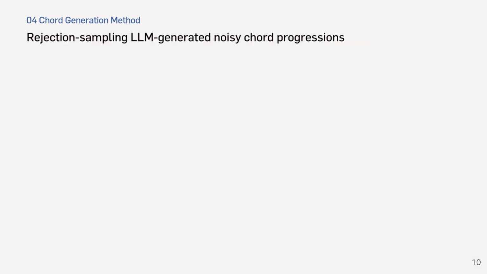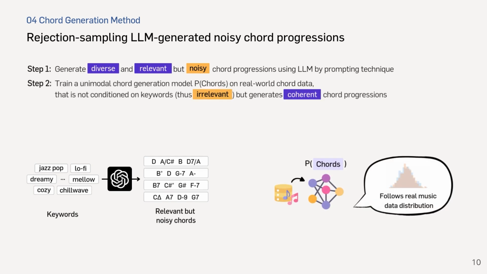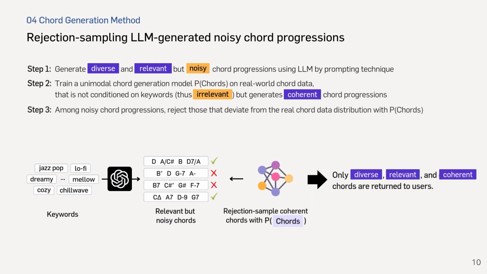We combined these resources through rejection sampling. Initially, the LLM generates diverse and relevant but noisy keyword-conditioned progressions. Then, we train a unimodal chord generation model purely on real-world chord progression data. This model is not conditioned on keywords, therefore irrelevant, but generates coherent chord progressions. Finally, we use rejection sampling to discard non-musical chords generated from the LLM, retaining only those chord progressions that closely match real-world distributions.